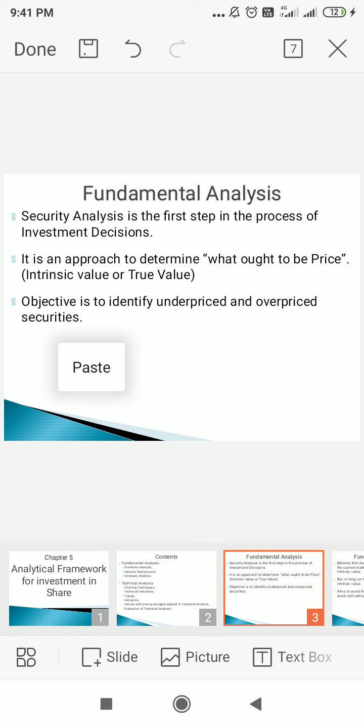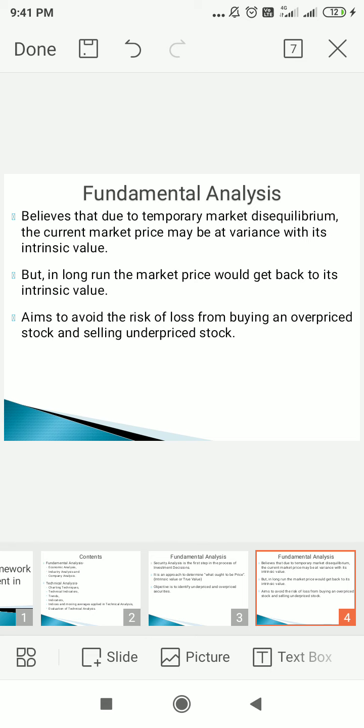It is an approach useful for us to determine what the price should be, that is, the intrinsic value or true value. So what is the objective here? We have to check whether the stock is underpriced or overpriced. Fundamental analysis believes that due to temporary market disequilibrium, the current market price may be at variance with its intrinsic value.